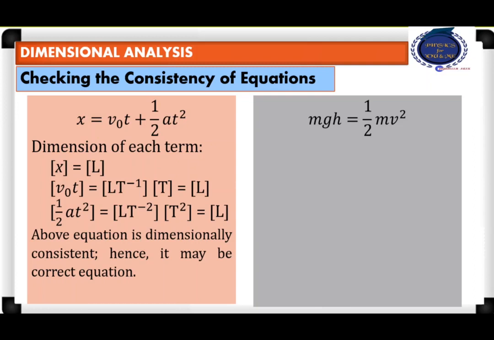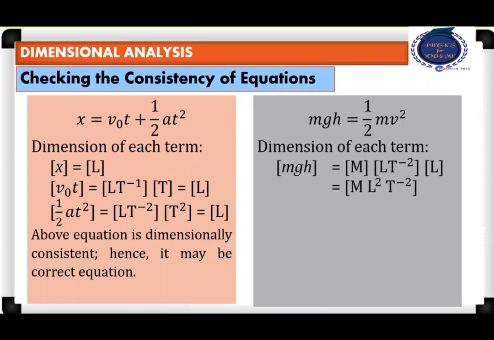Potential energy equal to kinetic energy. If you write the dimension of each term, mgh: mass, acceleration due to gravity, and height, which is nothing but length. The dimension of mgh, which is the dimension of energy, will be 1 in mass, 2 in length, minus 2 in time. Similarly, when we consider half mv square, dimension of mass into dimension of velocity squared, which is again equal to 1 in mass, 2 in length, minus 2 in time.